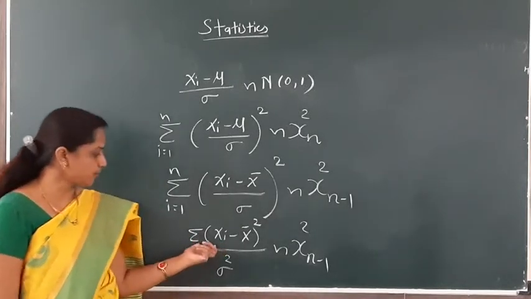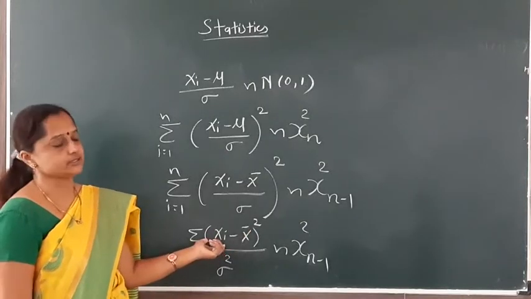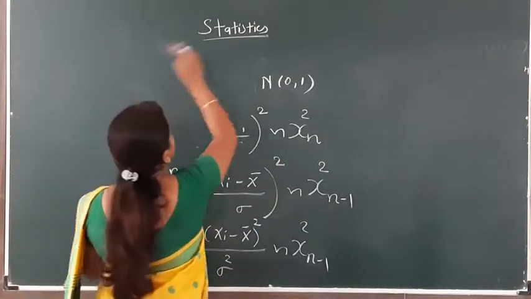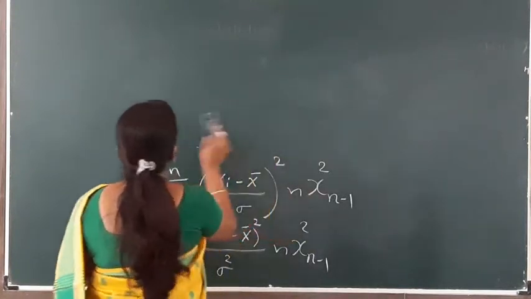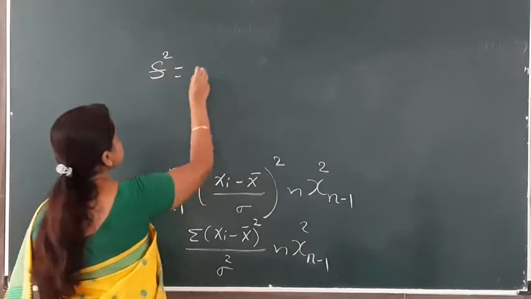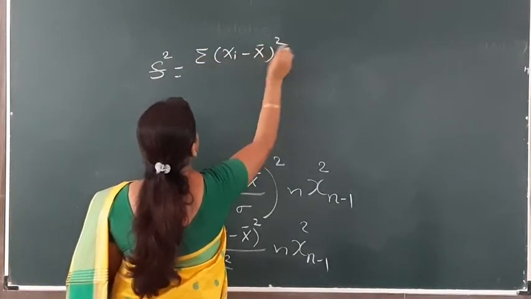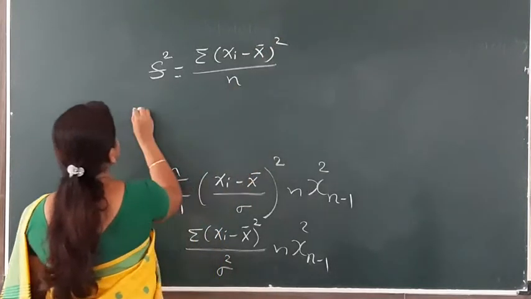Here we use this formula: summation xi minus x bar bracket square is n S square. Since we know the sample variance, in the last lecture we have seen S square is equal to summation xi minus x bar bracket square divided by n.